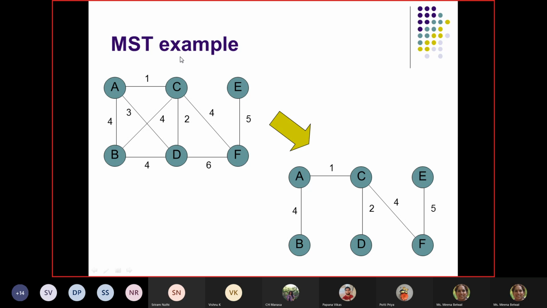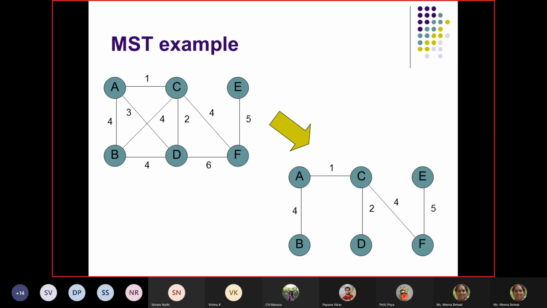Probably that does not give me the minimum spanning tree, or I don't know whether that also gives one. For reaching from any node to another, AB plus AC plus CD plus CF plus FE, all these weights should be minimum. There can be multiple spanning trees.